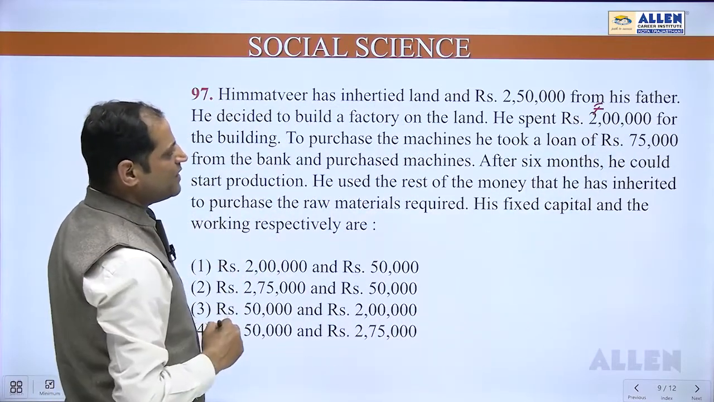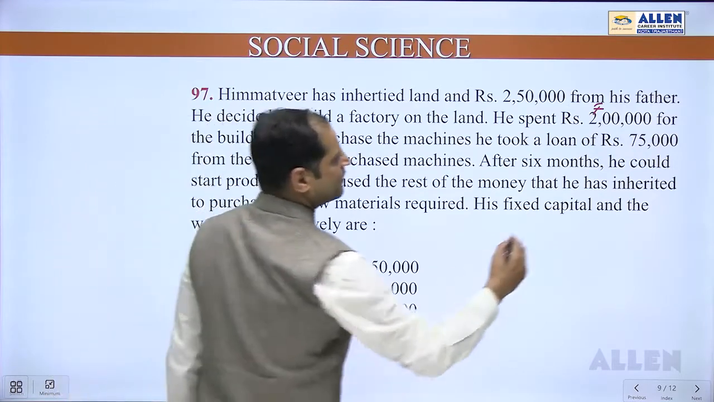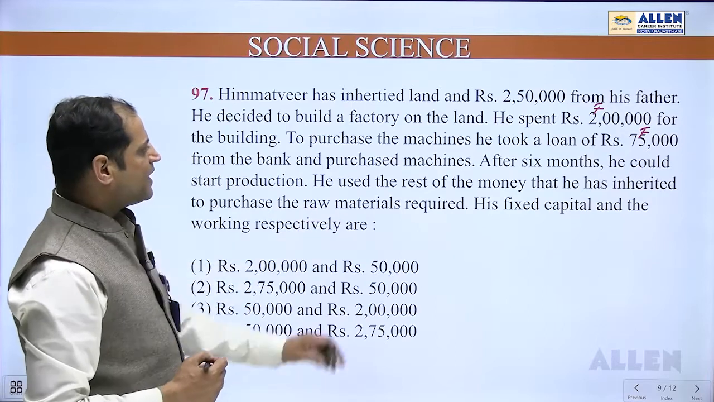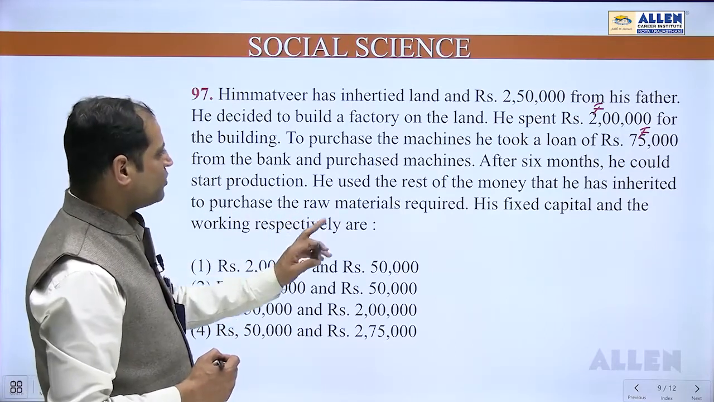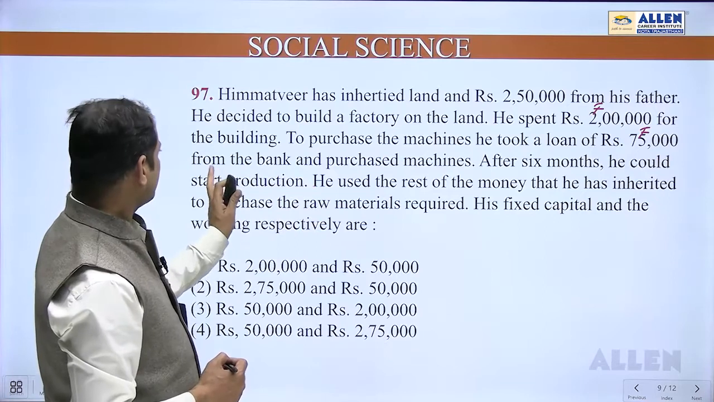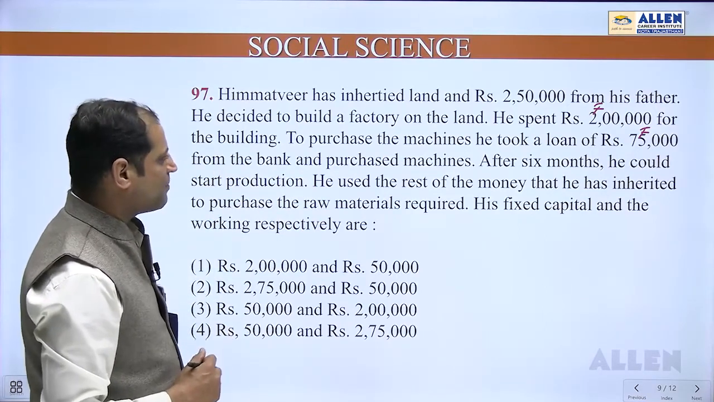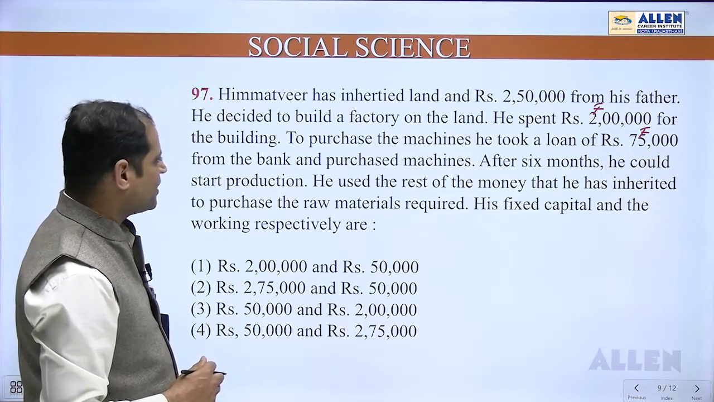To purchase the machines, he took a loan of rupees 75,000. That is also fixed capital. After 6 months, he could start production. He used the rest of the money that he had inherited to purchase the raw material required.